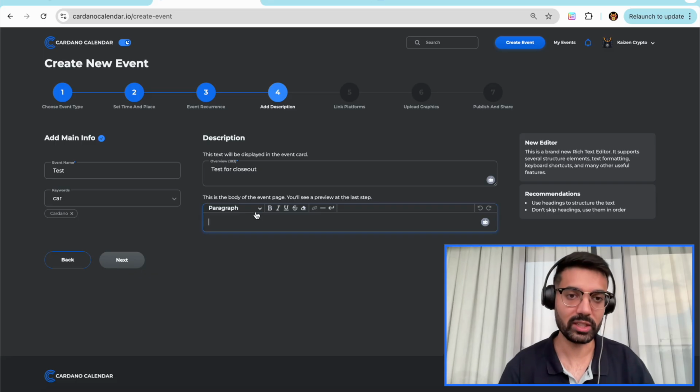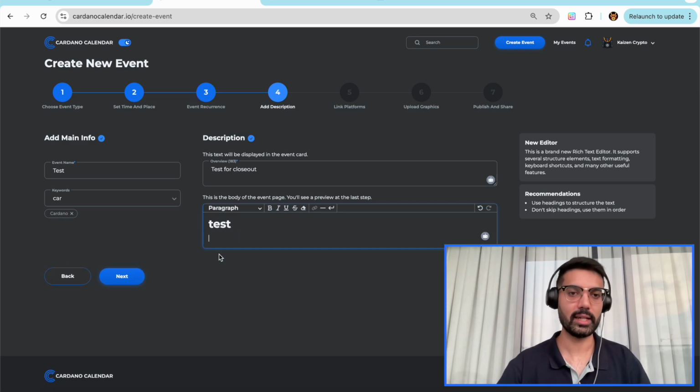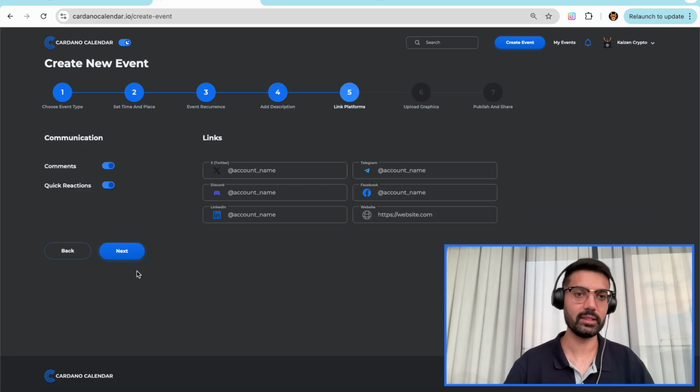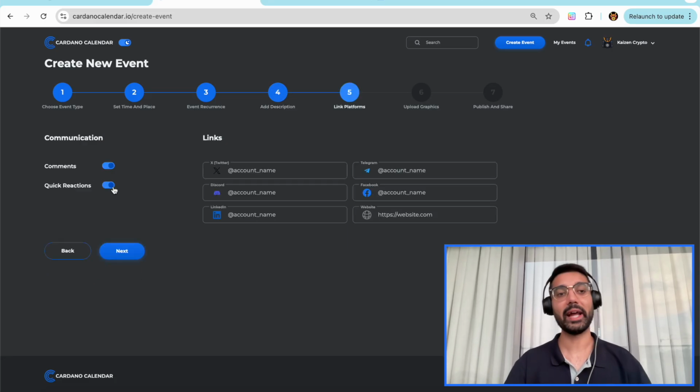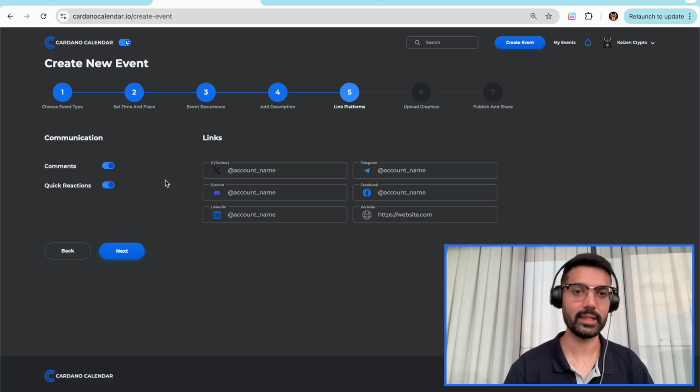Now you can even use our rich text editor, choosing between different font styles. So we wanted to give people more options as it comes to being able to create an event listing. Comments and quick reactions, so you can engage with your community on the platform as well. That was something that we added.